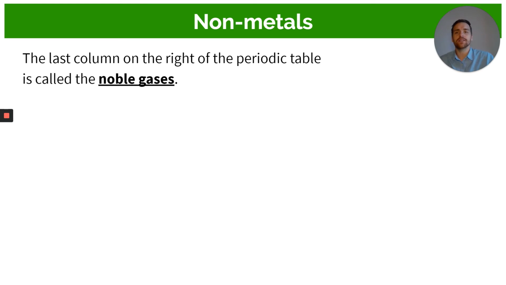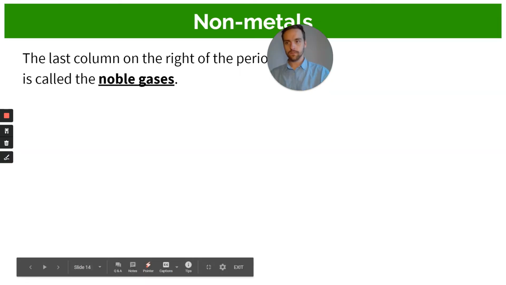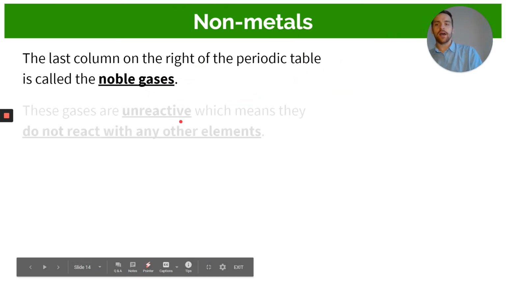Now, on the periodic table, there's one column right at the end, and it's column number 8, okay? And it's called the noble gases. So I quickly want to show you where the noble gases are on the periodic table. Here we are. All right, so here's your periodic table. These gases down here, these are called the noble gases, okay? We're going to talk about what makes a noble gas a noble gas, but just remember, metals are on this side, non-metals are on this side, and semi-metals in between. So a noble gas is a non-metal, and all of them are in this purple color over here. Okay, so those are noble gases that all appear on the side there.